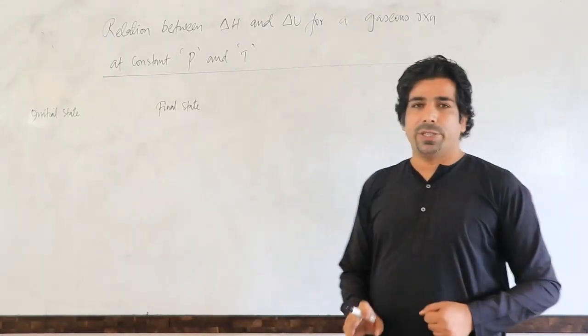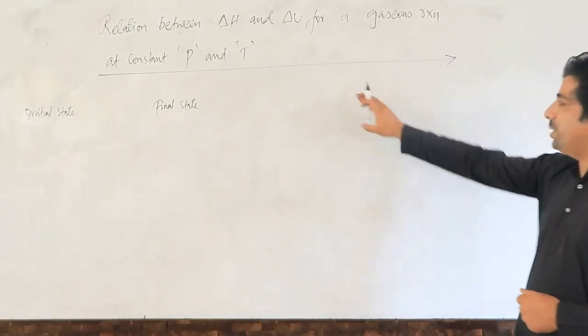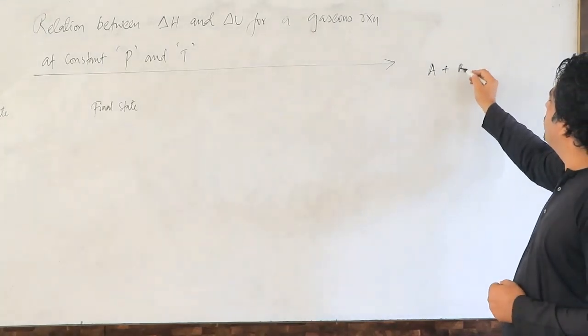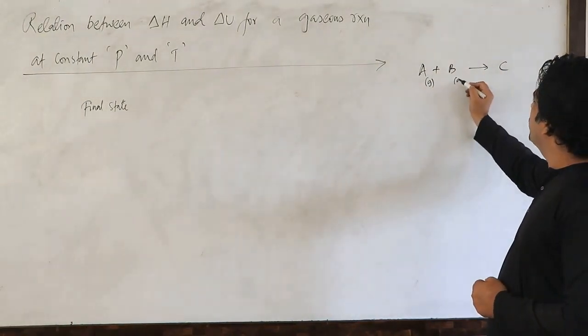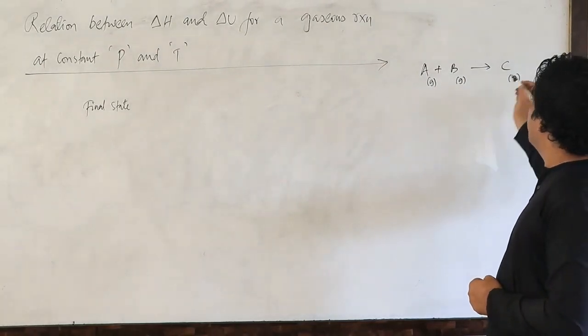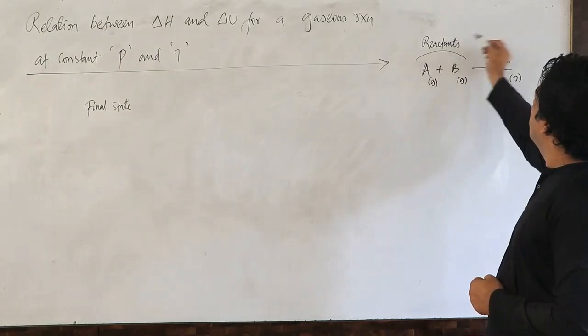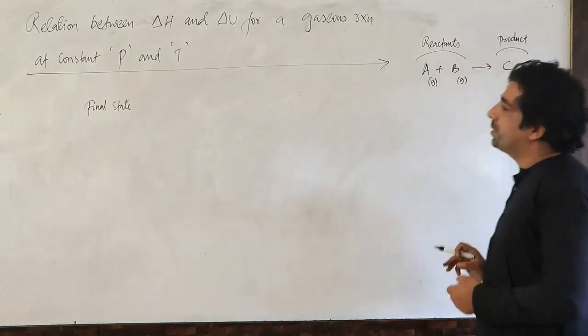Before that, let us take one chemical reaction, just a rough idea. Let's suppose A plus B gives C. This is gaseous, gaseous and gaseous. These two are your reactants and this is your product.